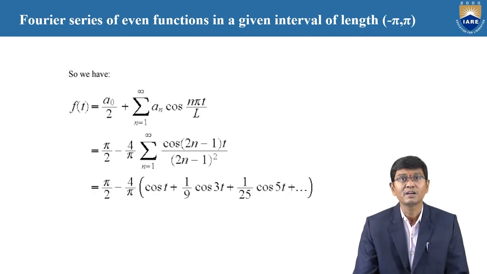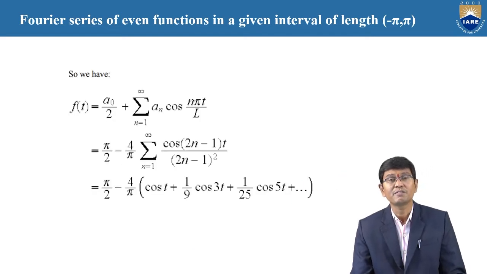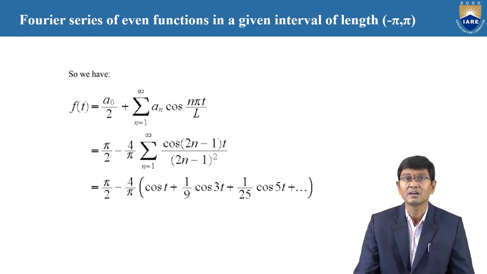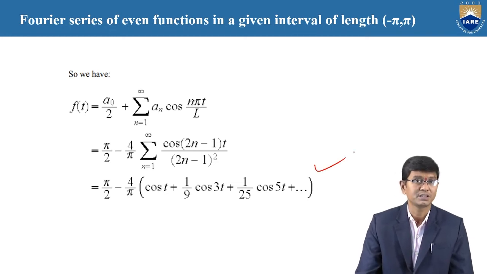And similarly, in the required Fourier series, f of t is equal to a naught by 2. Here a naught is pi. Therefore, by using that a naught and also the n value, the value is pi by 2 minus 4 by pi into cos t plus 1 by 9 cos 3t plus 1 by 25 into cos 5t plus, and so on. This is the required series.